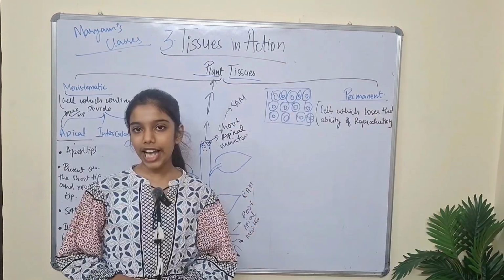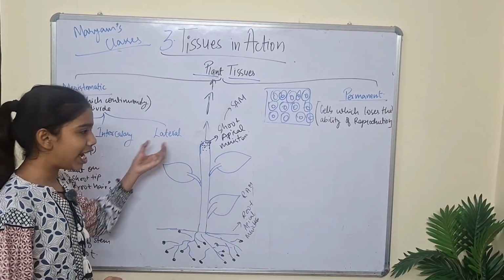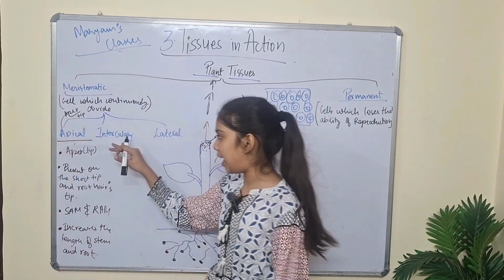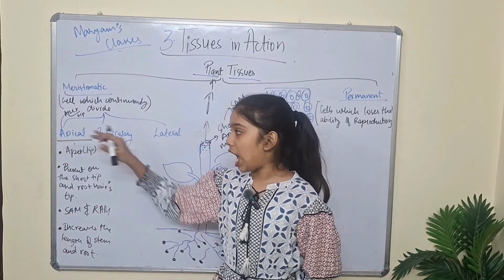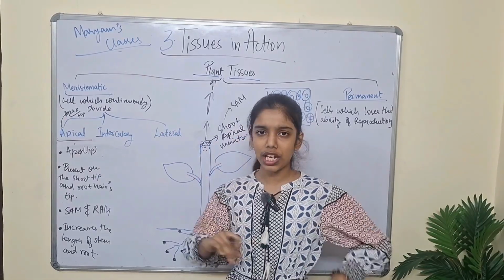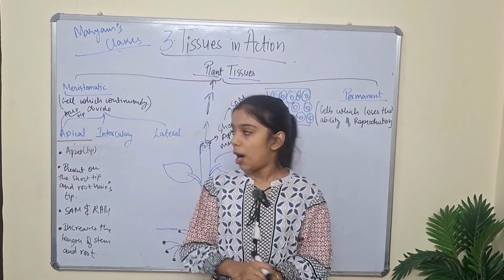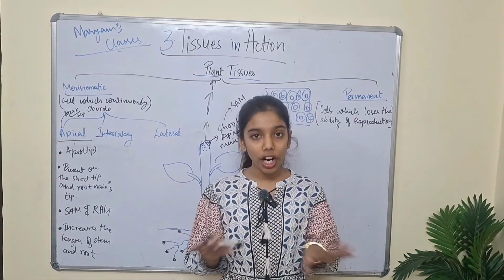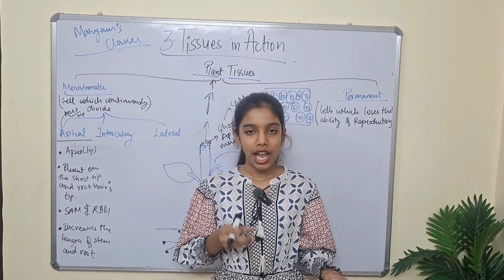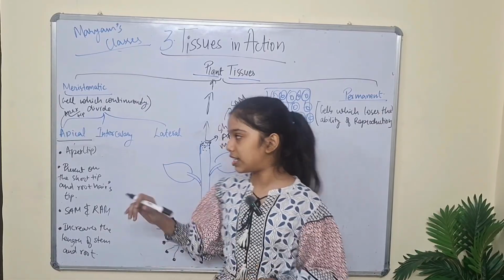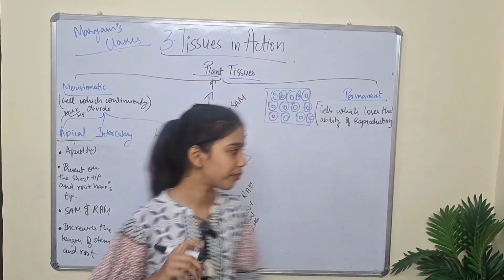Okay. Now let's understand lateral tissues. Now you might be thinking why we are not understanding intercalary tissues, because the apical tissues and lateral tissues are available or present in every single type of plant, but intercalary tissues are not present in every type of plant. It is only present in the special category type of plants. Yes, so let's understand the lateral tissues first.